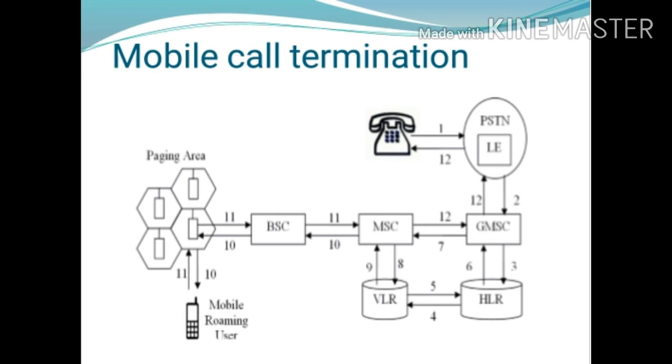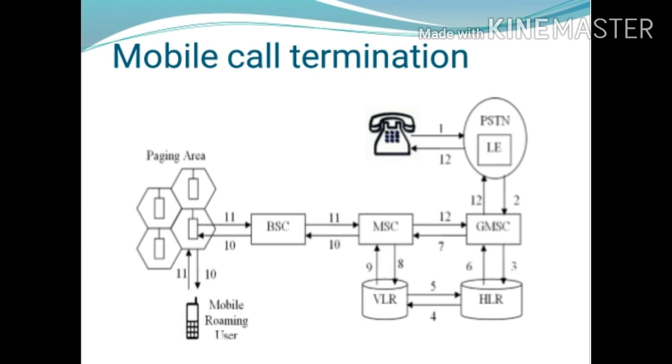Then the MSC pages the mobile station via the appropriate BSS, that is the base station subsystem. The mobile station responds to the page and sets up the necessary signaling links.